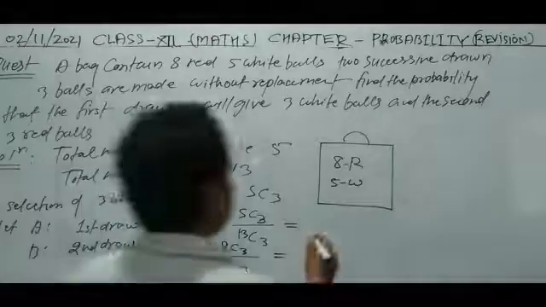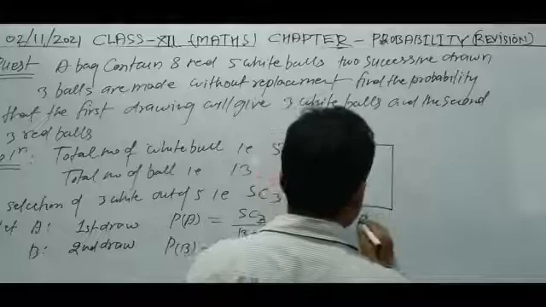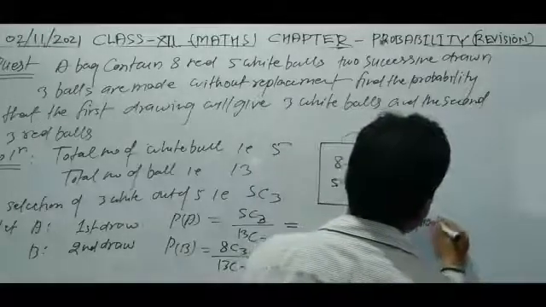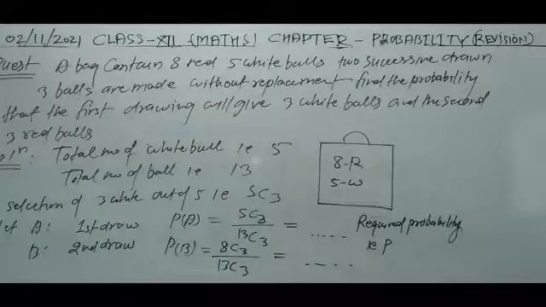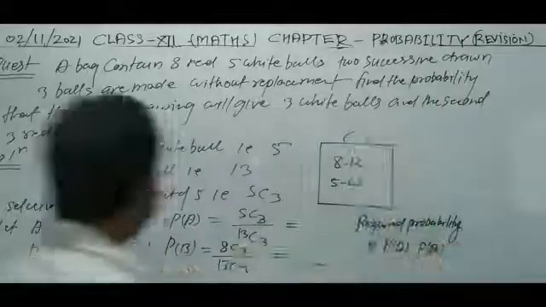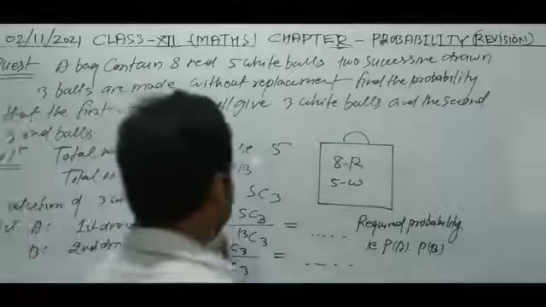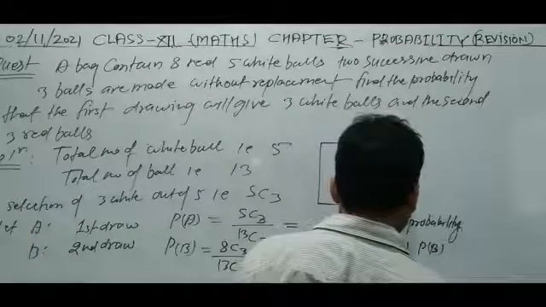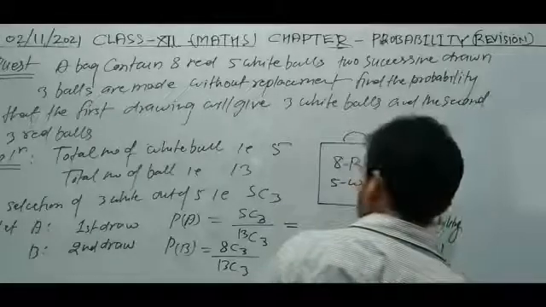So the required probability, you will follow these steps. The required probability is P of A and P of B, that is P of A times P of B by A. When you multiply these two terms, you get 5C3 whole upon 13C3 into 8C3 whole upon 13C3.